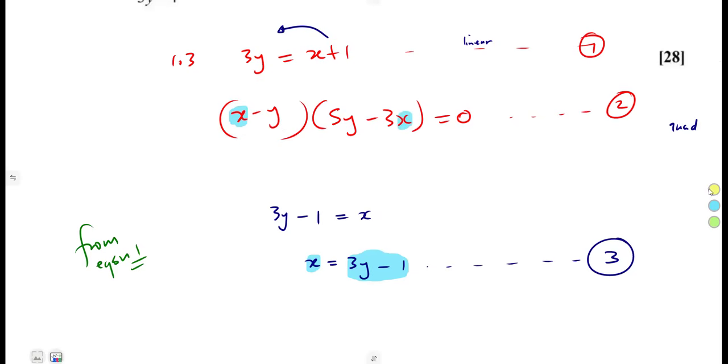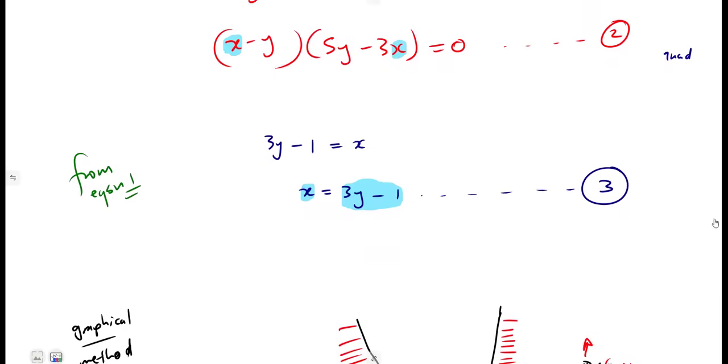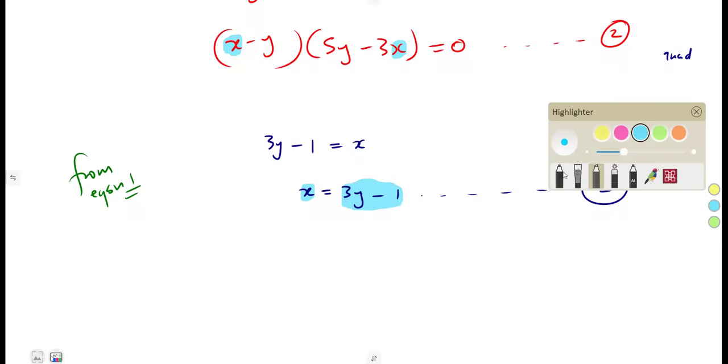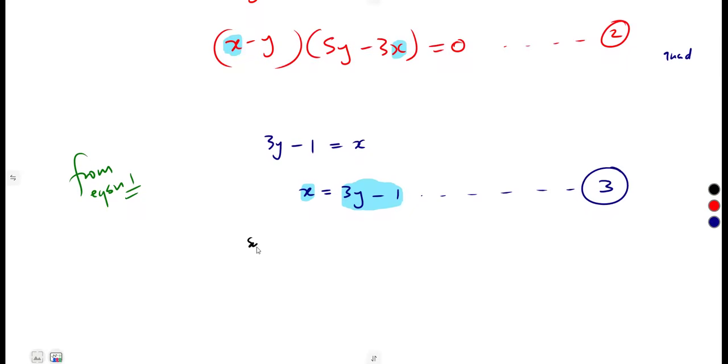Wherever we see x, substitute with its equivalent expression, which is 3y minus 1. That is the substitution method, just like that. So in this case, we're going to substitute equation 3 into equation 2 in place of x.